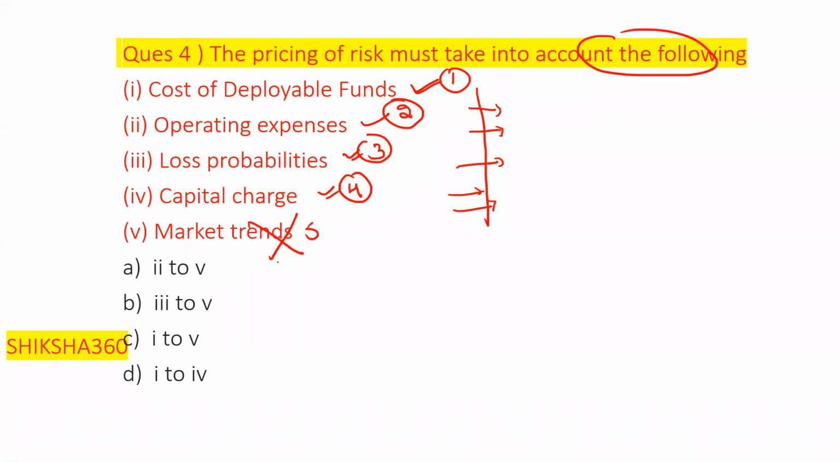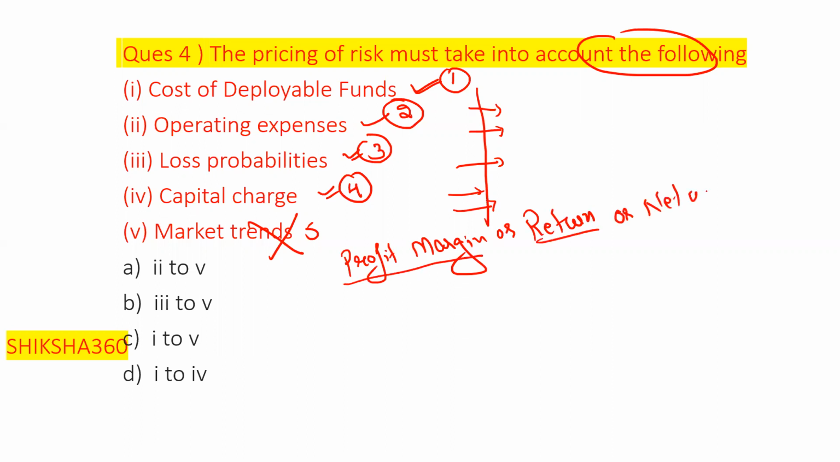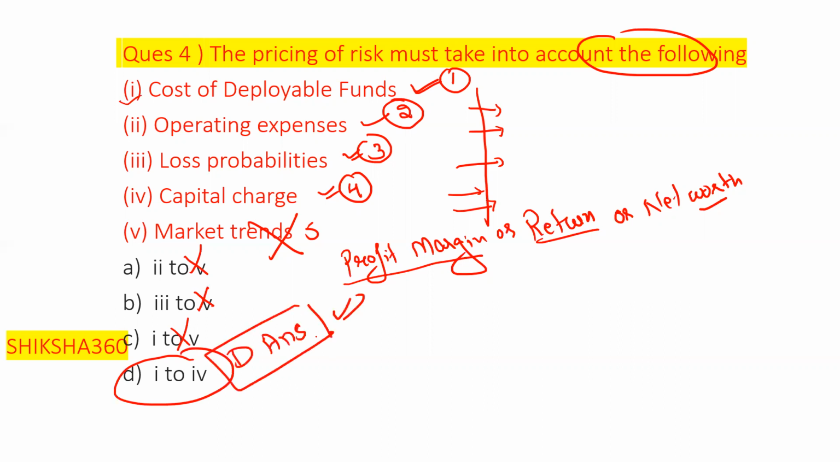In the place of market run, what they will take into account is either profit margin or return or net worth. So the first 4 are correct, so we consider 1 to 4. This one is not, this one is not, this one is not. So option number D is the answer.